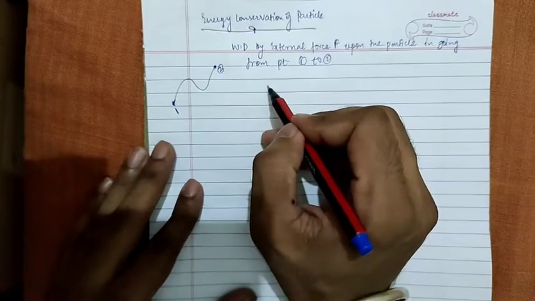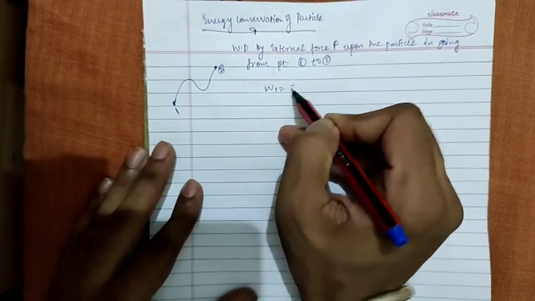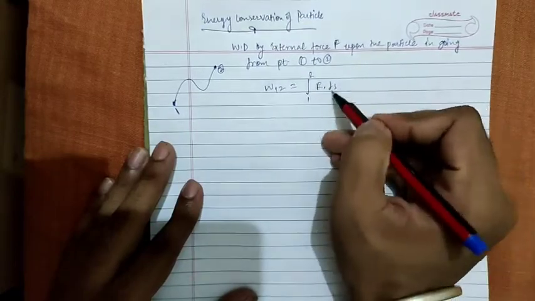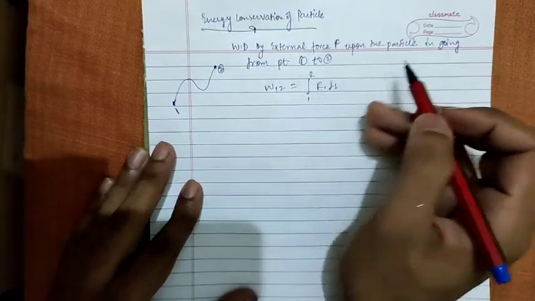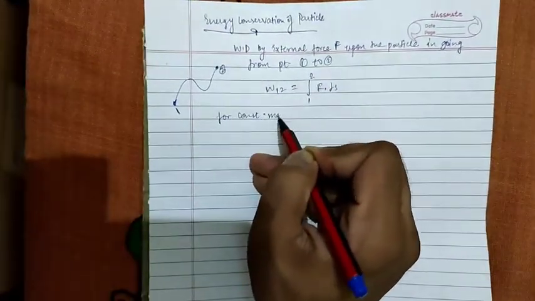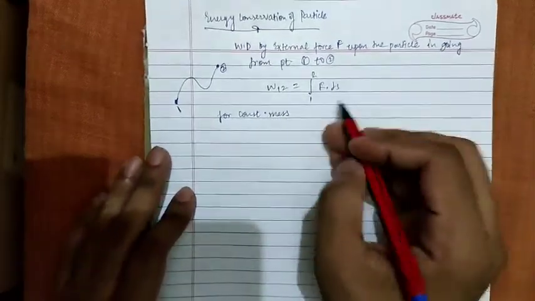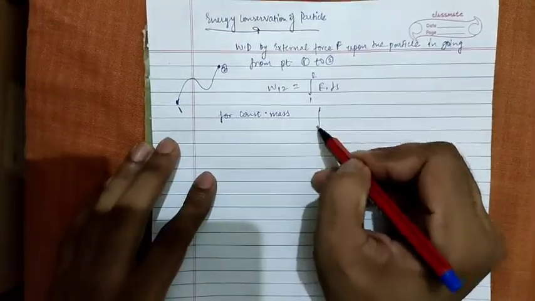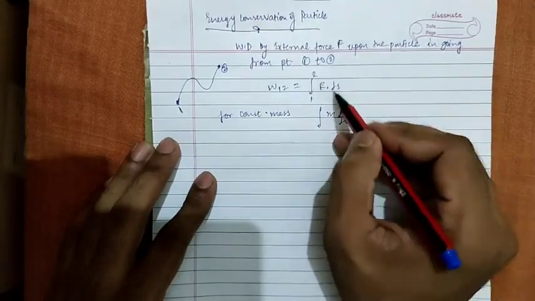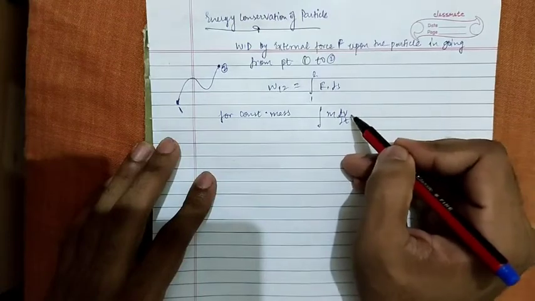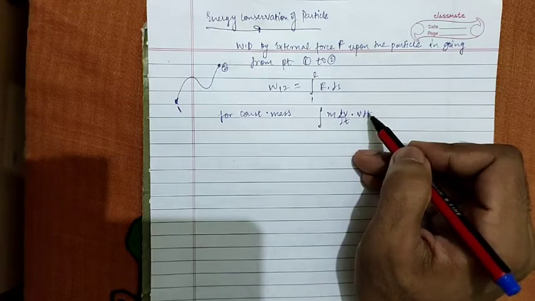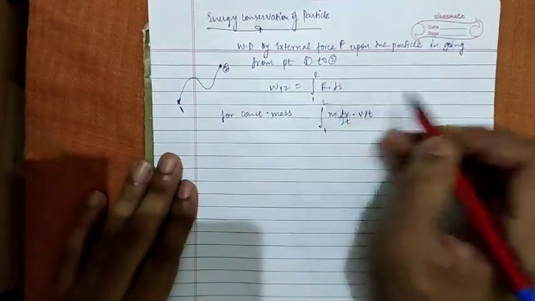So by the definition, work from 1 to 2 is given as the integral from 1 to 2 of F dot ds, where ds is the infinitesimal distance. Let's say for constant mass, F dot ds can be reduced to m dv by dt dot ds, and ds can be written as v dt if the particle is moving with velocity v from 1 to 2.